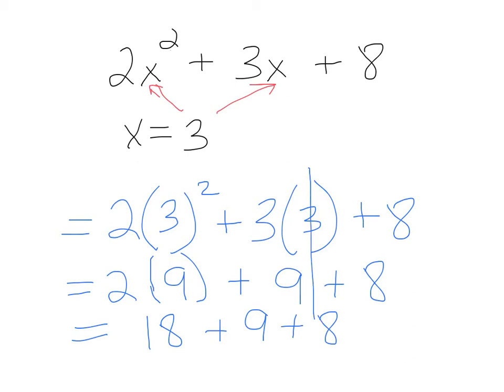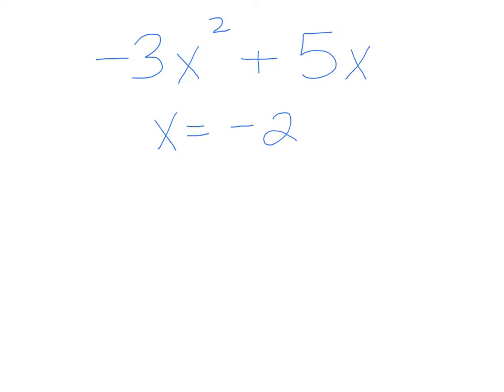Whoopsie. I just made a mistake. Let's get rid of that line. Okay, so I ran out of room. That'll be 27, 35. So if x is equal to 3, then the answer to that is 35.